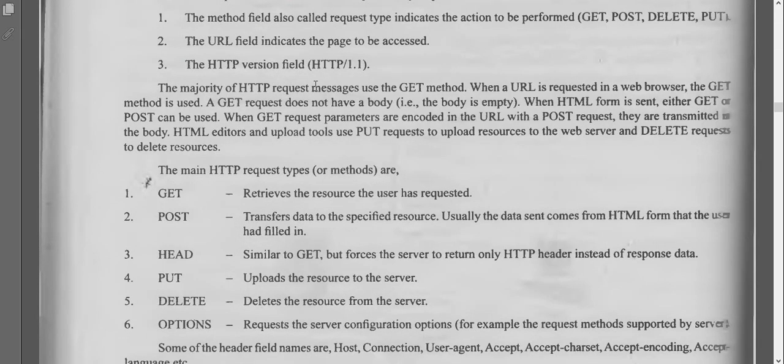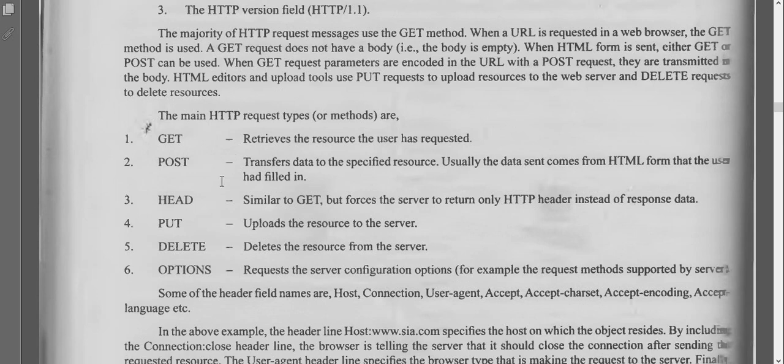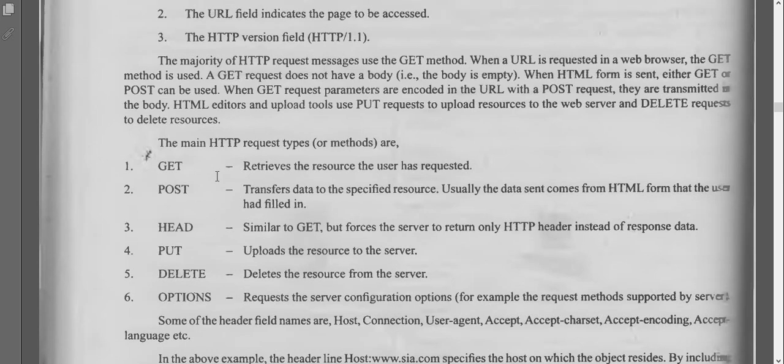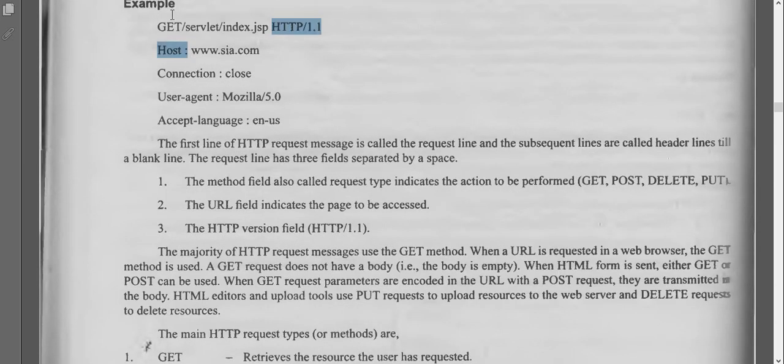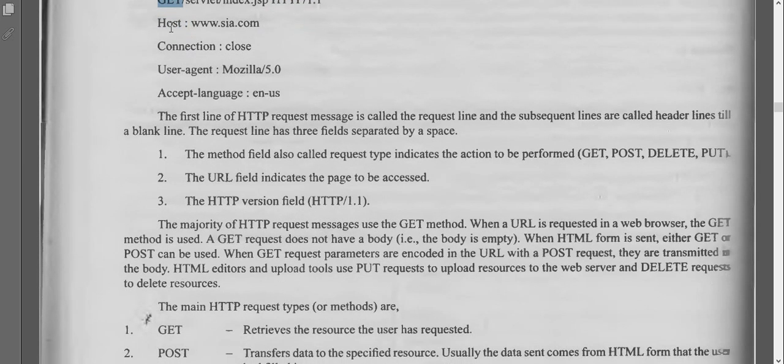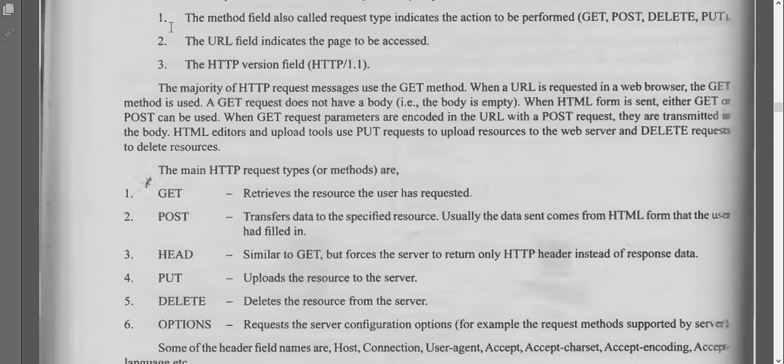Here you have an explanation: get, post, head, put, delete, options. Get receives the resource. Post transfers the data to a specific resource. Head is similar to get, but it forces the server to return only HTTP headers. Put uploads the resources to the server. Delete deletes the resources from the server. Options requests the server configuration options. So these are the things you will have in this place.